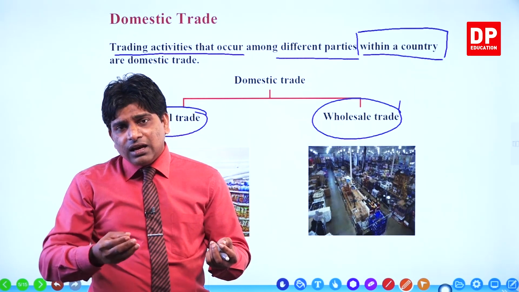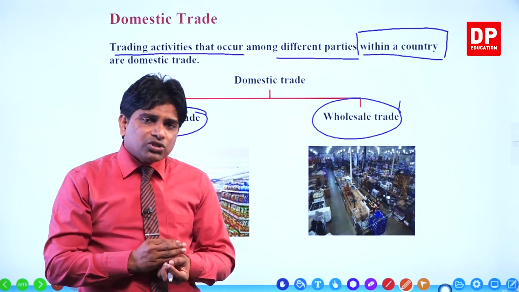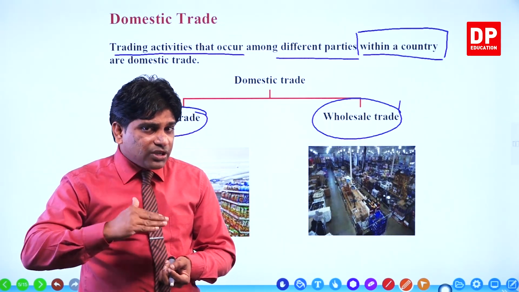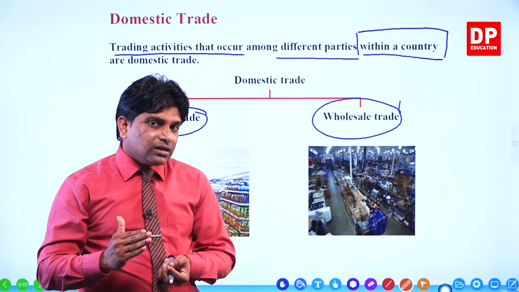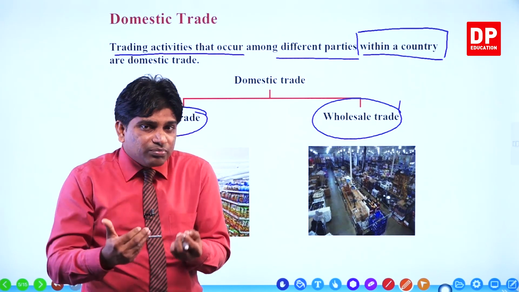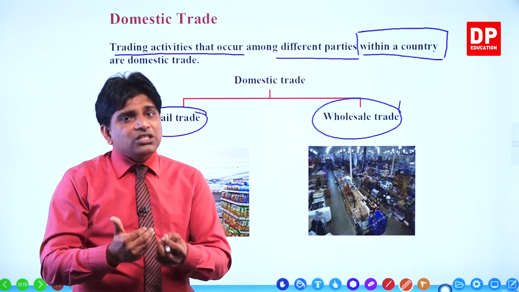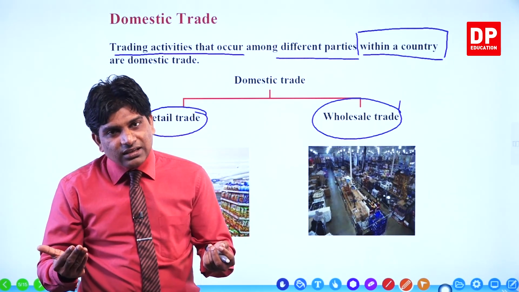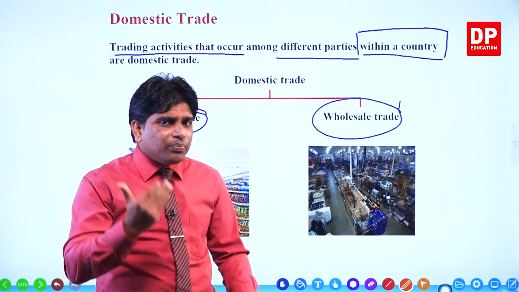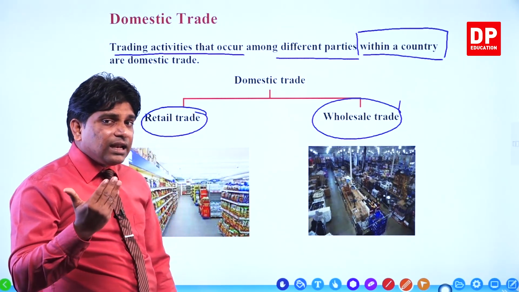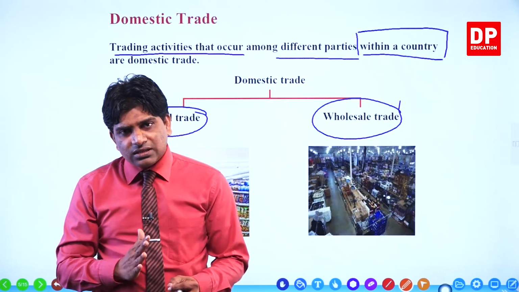Kamal's objective is also not resale. His objective was to get that bread for his dinner. Then that example is also retail trade, retail business.